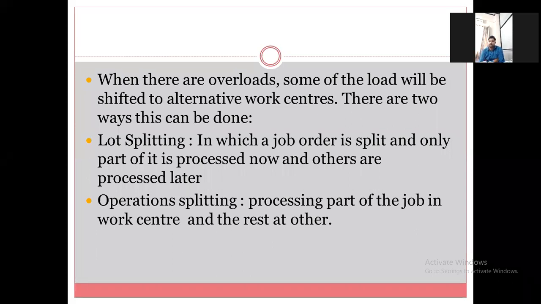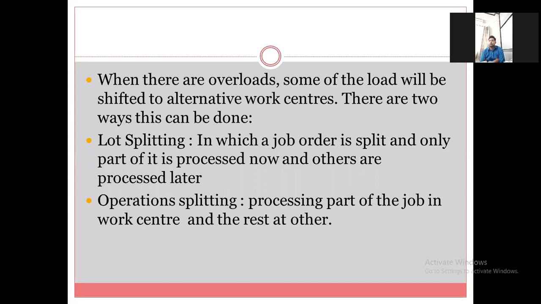Now the next point is: when there are overloads, in that case some of the load will be shifted to alternative work centers.